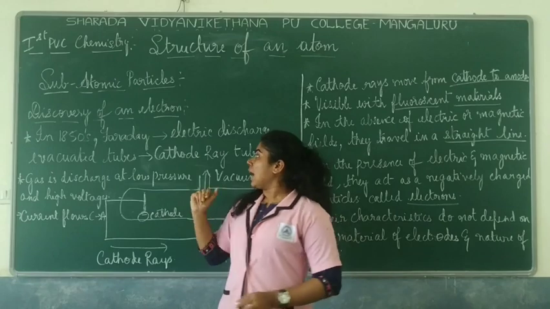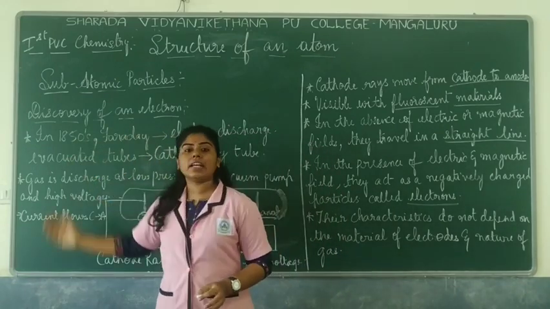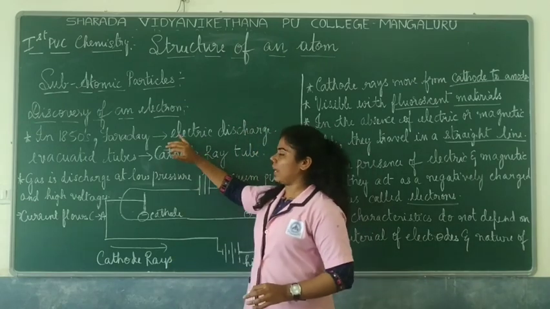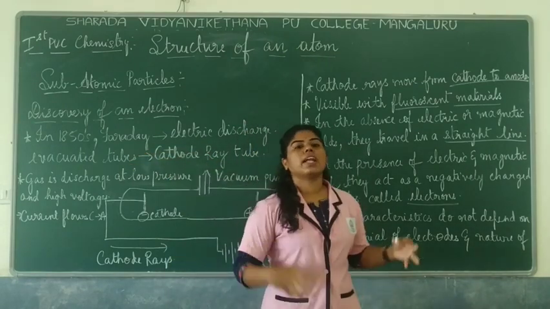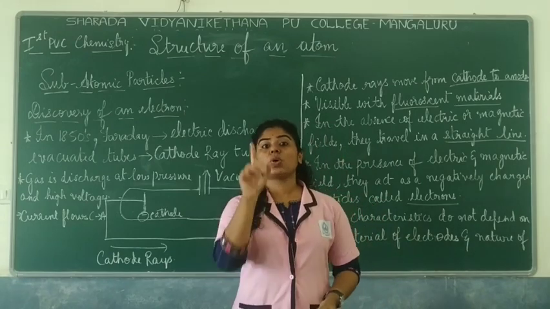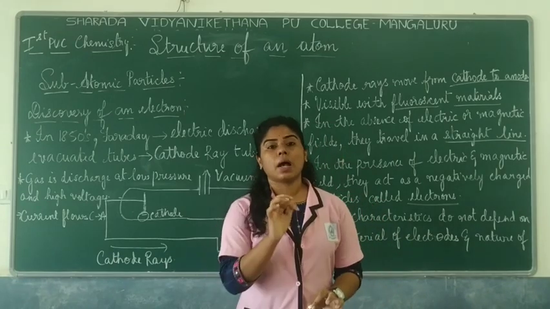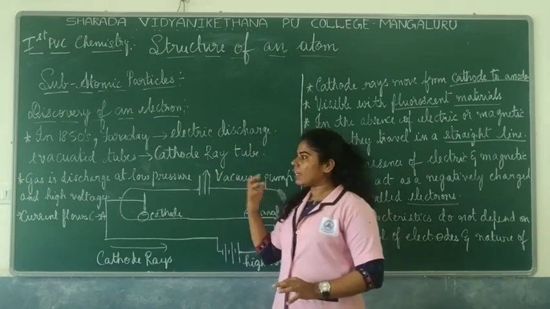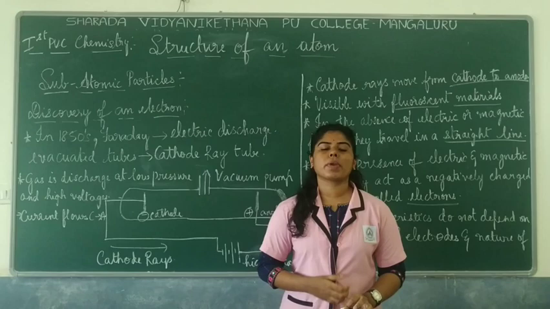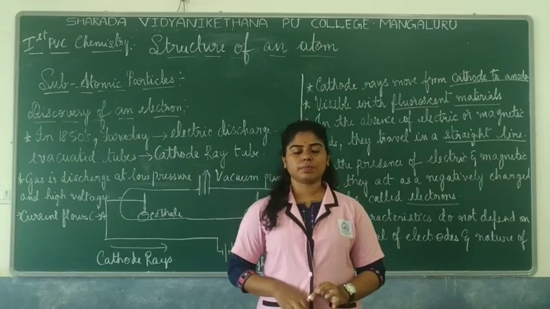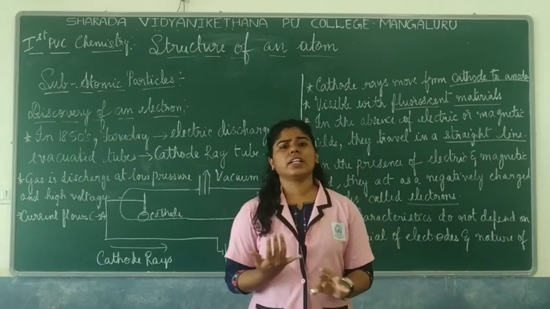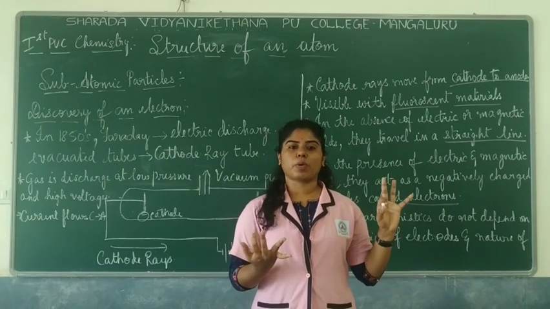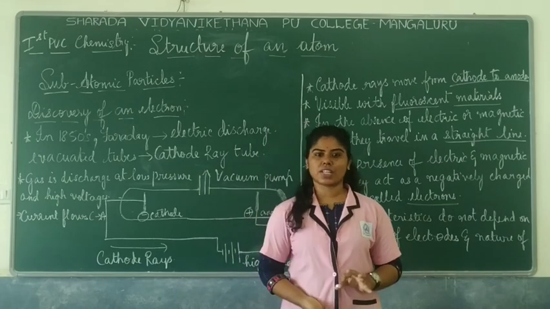Later on, around the 1850s, many scientists, but mainly Michael Faraday, what does he do? He does an experimental setup to actually find out what matter or an atom is made up of, finding out the subatomic particles present in an atom. So before that, Dalton gives various laws like the law of conservation of mass, then the law of constant proportions, the law of multiple proportions, all these you have studied, right?